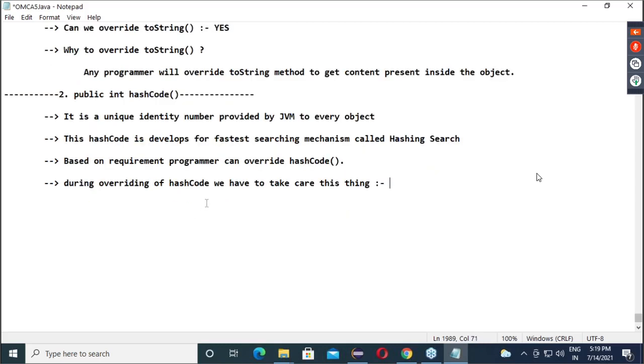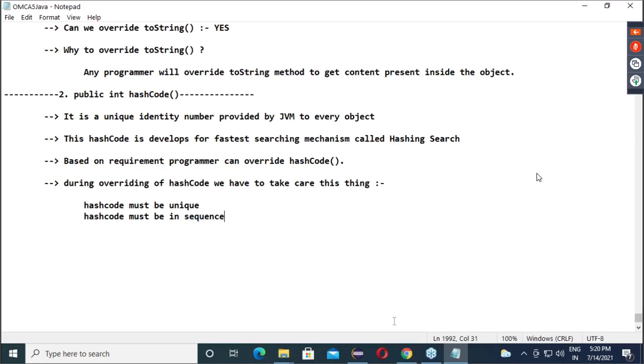What is that thing? Hash code must be unique. Every object's hash code must be unique. And second thing, hash code must be in sequence. Is everyone clear? These two things we have to take care of. Then we will say it is the legal way of overriding hash code.